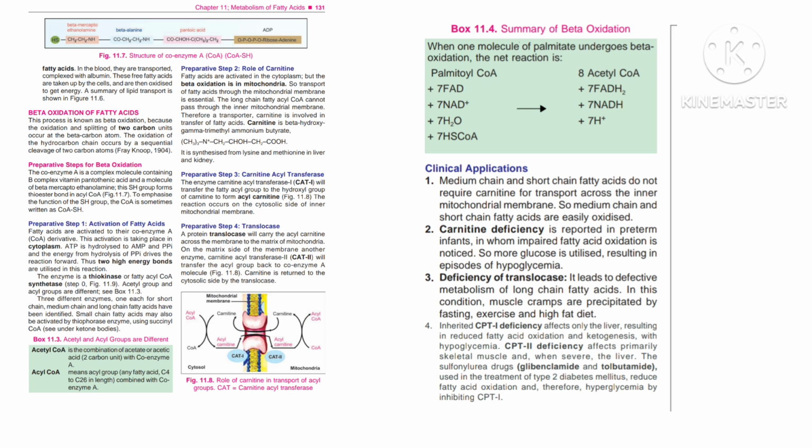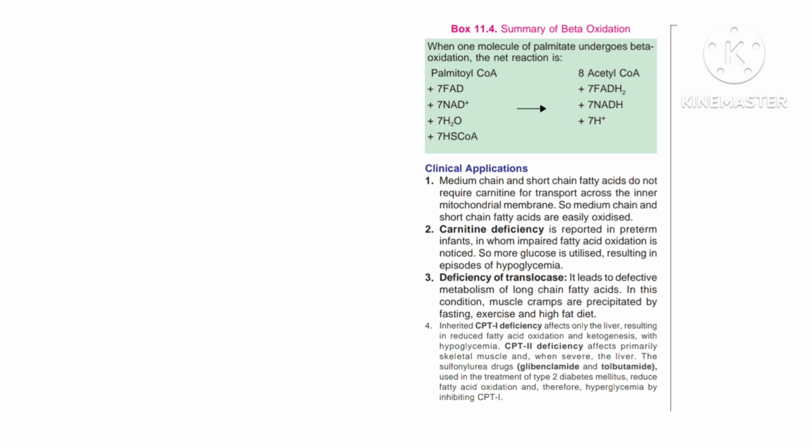3. Deficiency of translocase. It leads to defective metabolism of long-chain fatty acids. In this condition, muscle cramps are precipitated by fasting, exercise and high-fat diet. 4. Inherited CPT1 deficiency affects only the liver, resulting in reduced fatty acid oxidation and ketogenesis, with hypoglycemia. CPT2 deficiency affects primarily skeletal muscle and, when severe, the liver. 5. The sulfonylurea drugs, glibenclamide and tolbutamide, used in the treatment of type 2 diabetes mellitus, reduce fatty acid oxidation and, therefore, hyperglycemia by inhibiting CPT1.